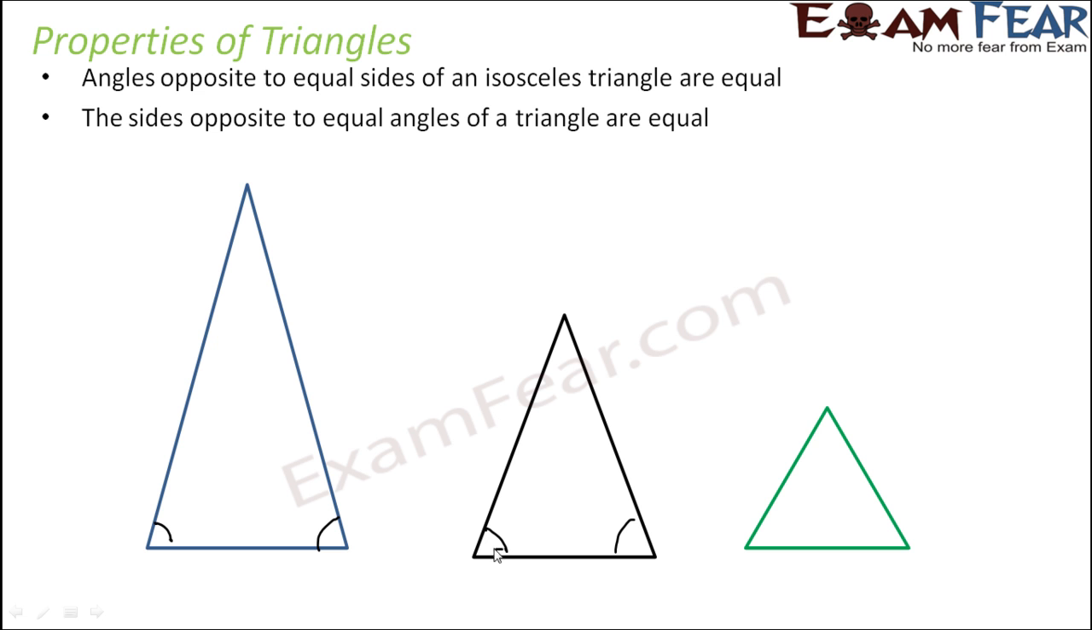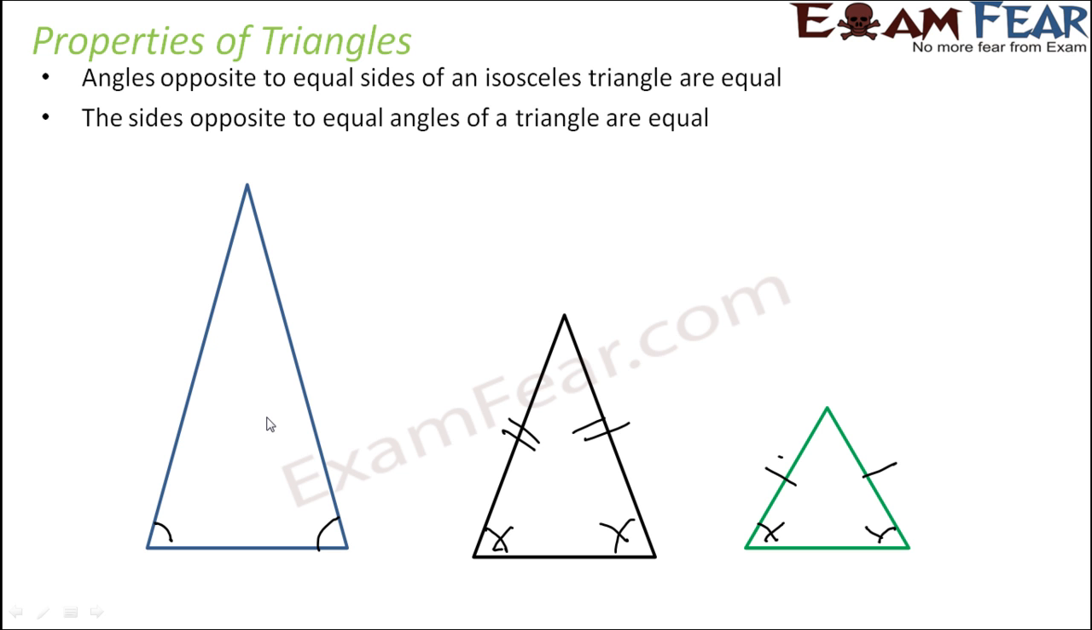This angle is equal, this angle is equal, this implies this side is equal. If this side is equal, this implies this angle is equal. We will see that. So if it is an isosceles triangle where these angles are equal, the sides have to be equal. If these two sides are equal, then the angles are equal in an isosceles triangle. We'll see that this actually happens.